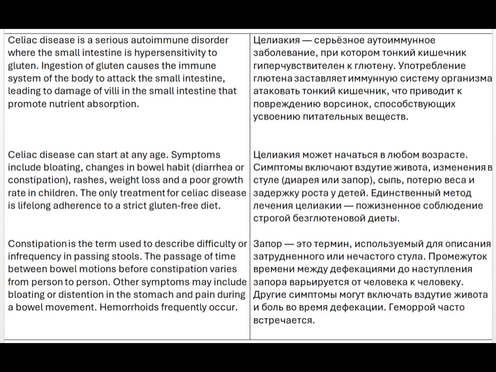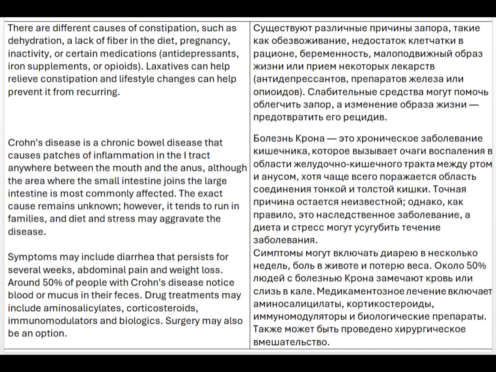Constipation is the term used to describe difficulty or infrequency in passing stools. The passage of time between bowel motions before constipation varies from person to person. Other symptoms may include bloating or distension in the stomach and pain during a bowel movement. Hemorrhoids frequently occur. There are different causes of constipation, such as dehydration, a lack of fiber in the diet, pregnancy, inactivity, or certain medications: antidepressants, iron supplements, or opioids. Laxatives can help relieve constipation, and lifestyle changes can help prevent it from recurring.